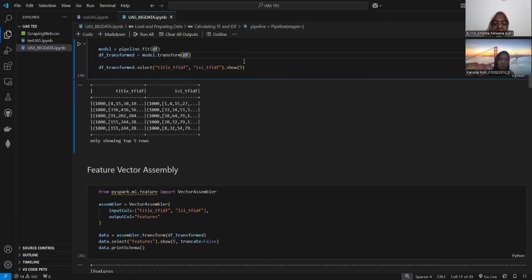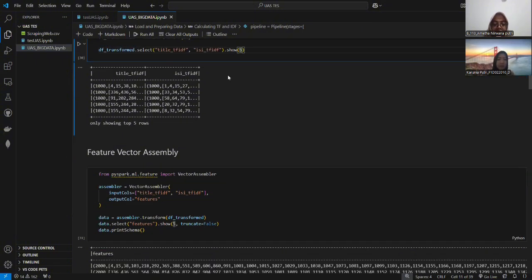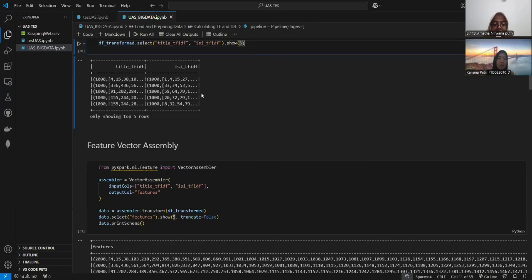We select and display the first 5 rows of the TF-IDF values for the title and content columns. Here the output shows TF-IDF values for the title and content columns.